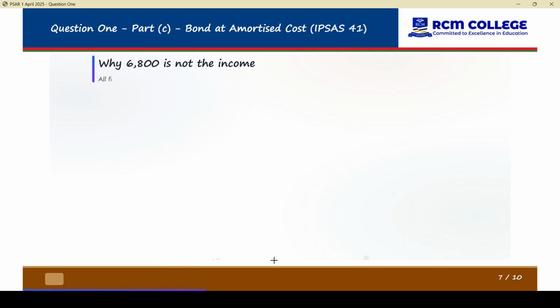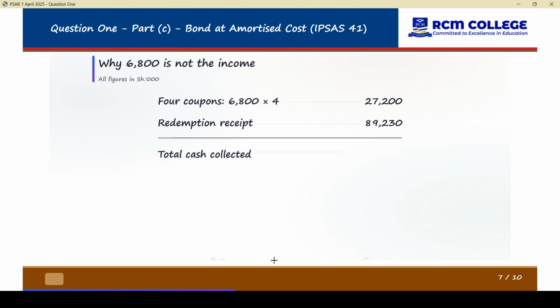Why is 6,800 not an income? This is just cash inflows. It's not income; the interest is income. The 27,200 is what you will be receiving as money in cash flows. The total redemption receipt is the 85,000 plus the premium, so the total cash flow collected is 116,000.